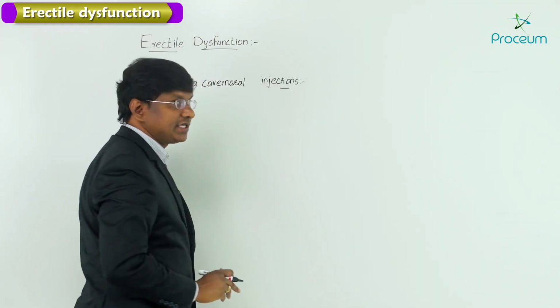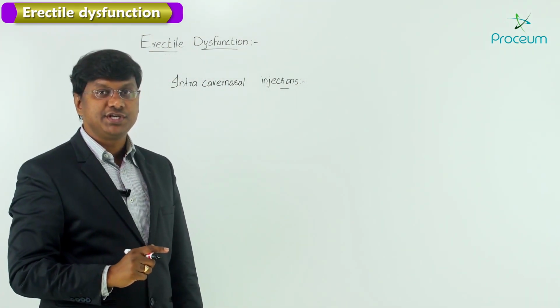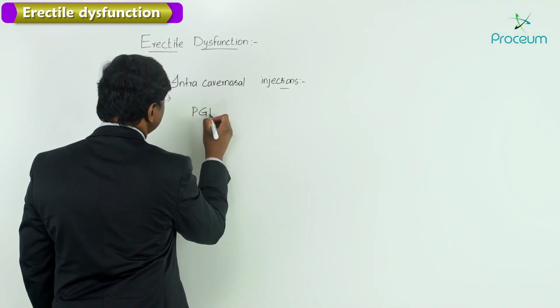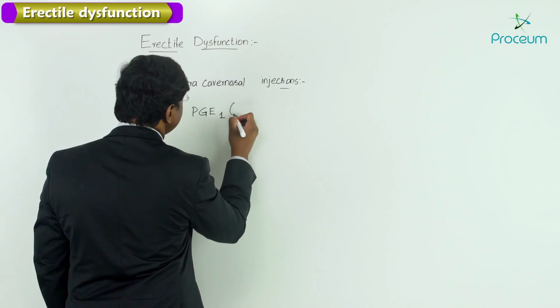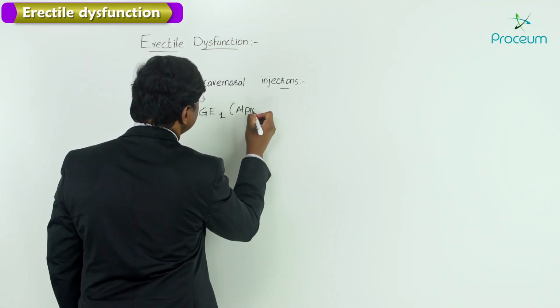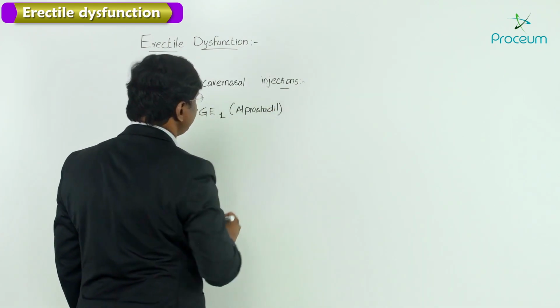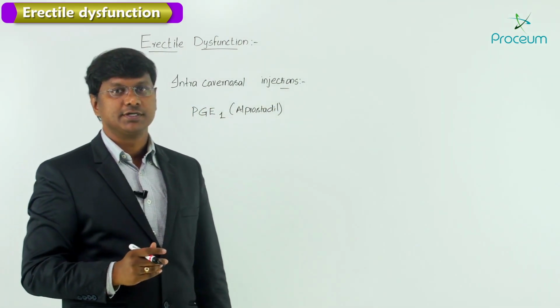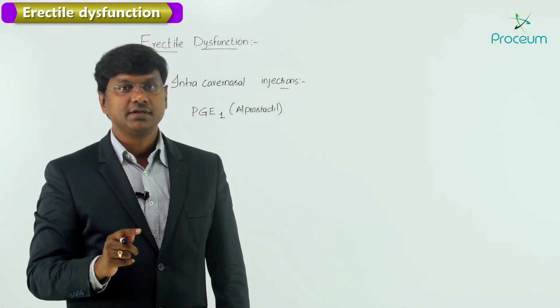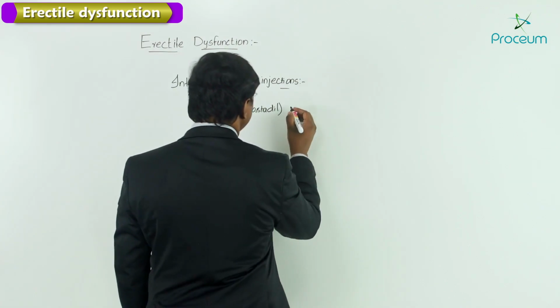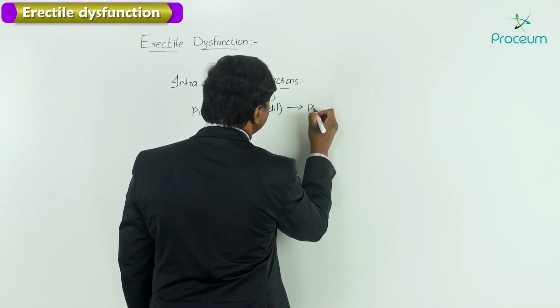So we have a prostaglandin analog, that is a PGE1 analog, right, that is Alprostadil. So this Alprostadil is a naturally occurring prostaglandin which is used in the treatment of erectile dysfunction.